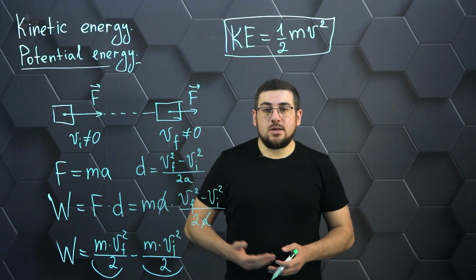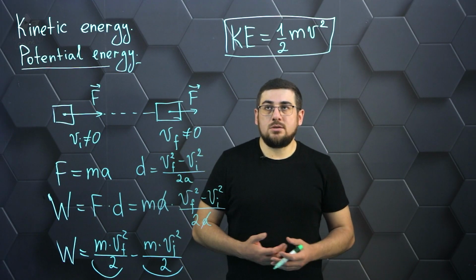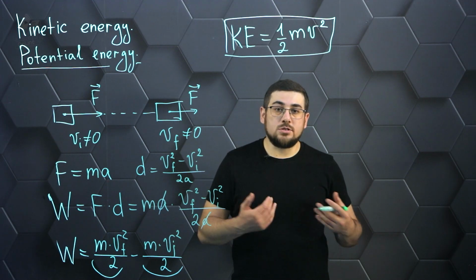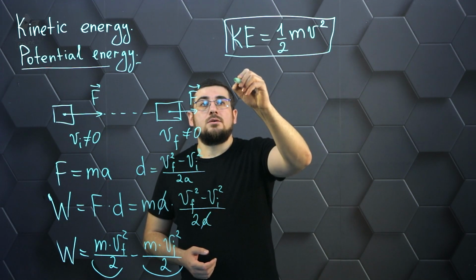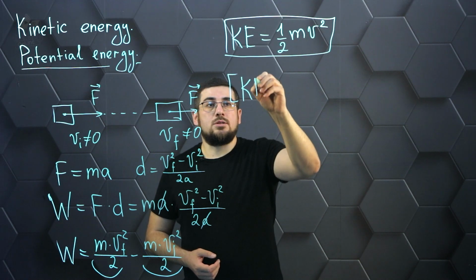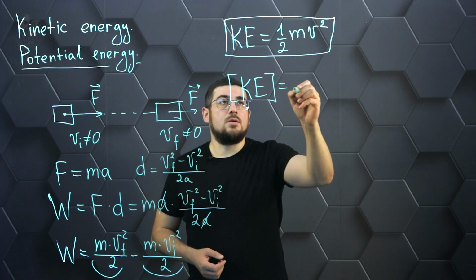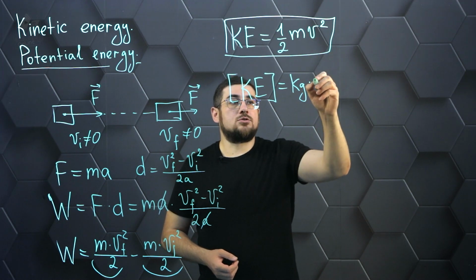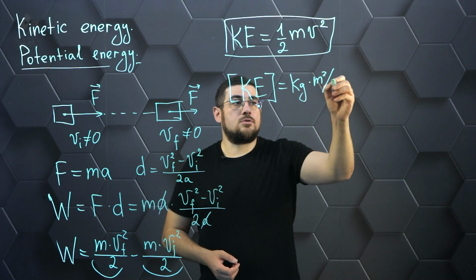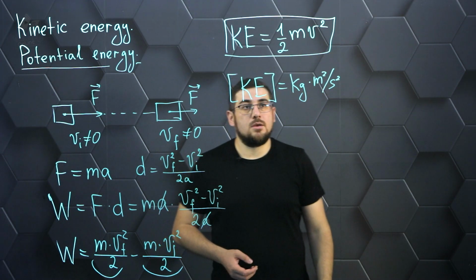And so we have familiarized ourselves with the energy of motion and immediately designate the unit of measurement of this energy. Let's make a certain calculation of what kinetic energy will be measured in. For this purpose we multiply the mass, i.e. kilogram, by the square of velocity, meter squared divided by second squared.